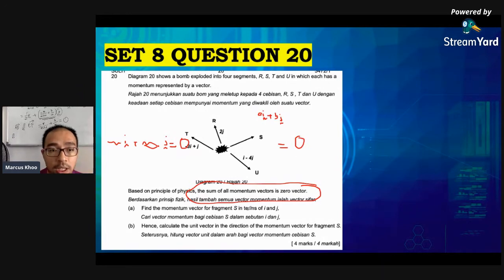All you have to do is set it equal to 0, and then calculate the unit vector. The unit vector is found the same way for fragment S. Once you have the momentum of S, in order to find the unit vector, it's the same steps: find the magnitude, then divide the vector by the magnitude.